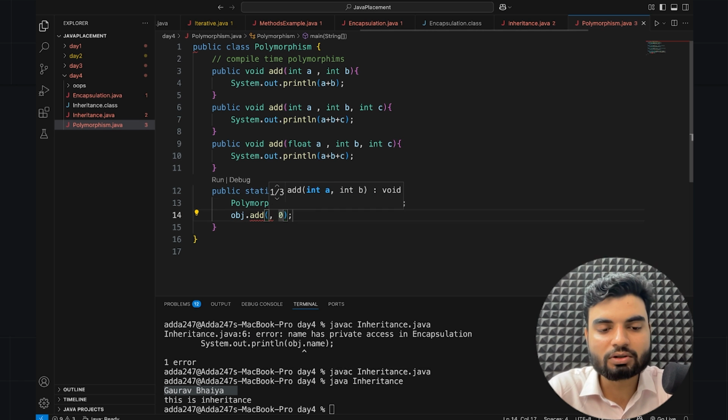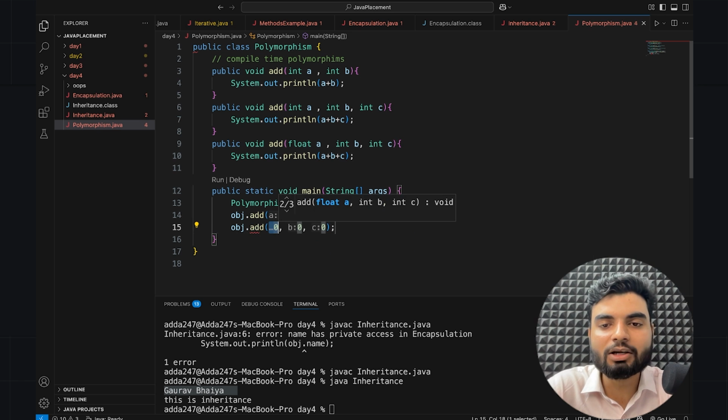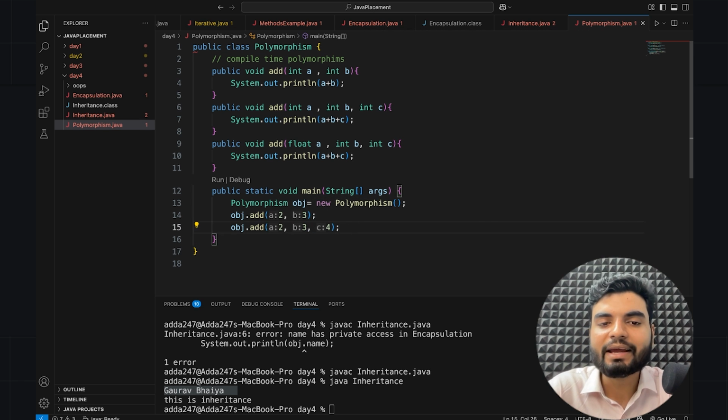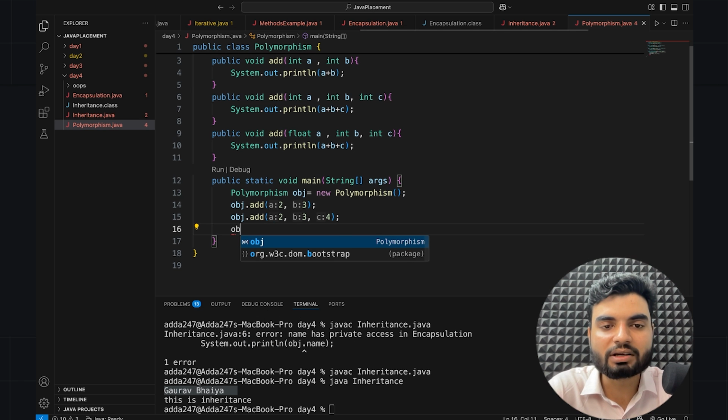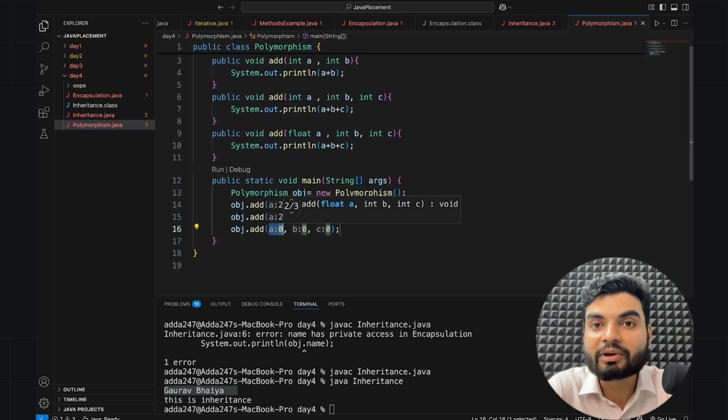I'll put two values, let's say 2 comma 3. This will behave differently. Then I'll put obj dot add with three values, 2 comma 3 comma 4. This will behave differently, right? Why? Because you have a different number of parameters. You're getting my point? And the last one, obj dot add with a float value, will also behave differently.